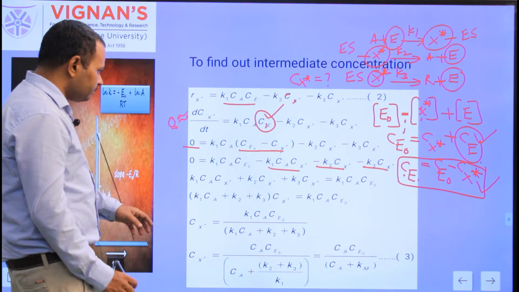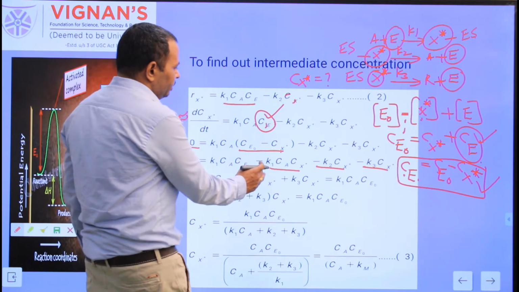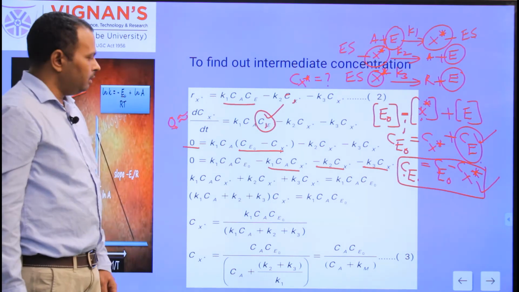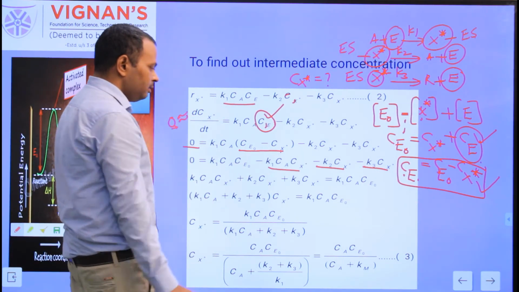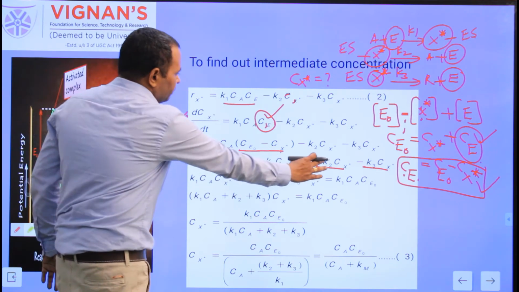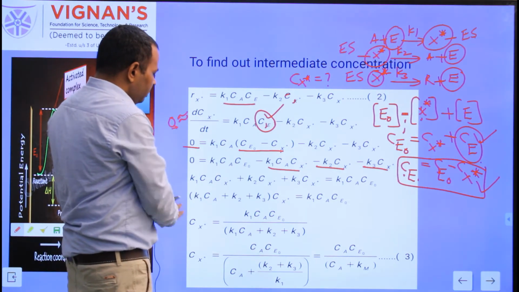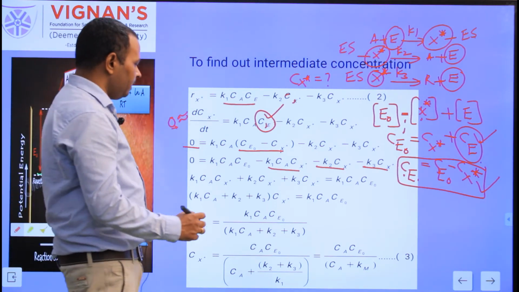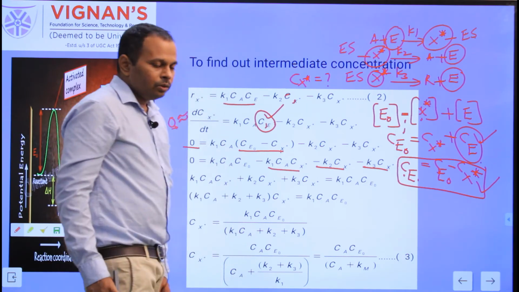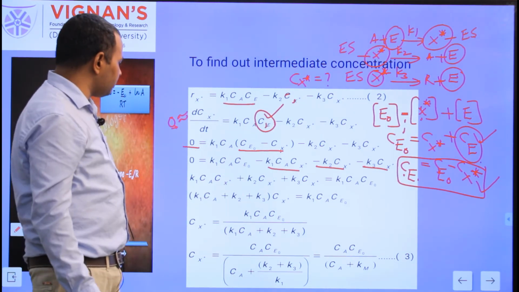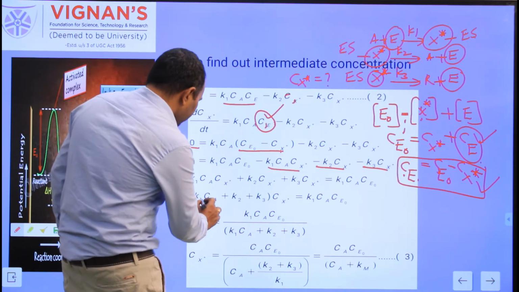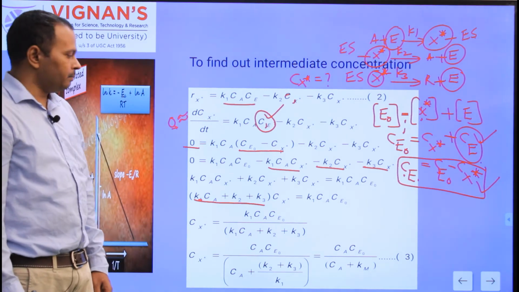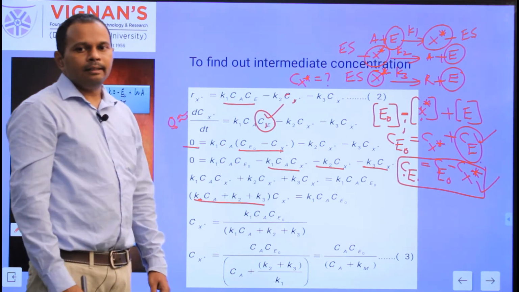Okay. So here, bring the right hand side negative terms to the left hand side. Except the first term, all remaining terms consist of Cx star, so bring the remaining three terms to the left hand side and take Cx star common. When you bring these three terms to the left hand side, they become positive. That is, K1 Ca Cx star plus K2 Cx star plus K3 Cx star is equal to K1 Ca Ce0. On the left hand side you can take Cx star common, leaving K1 Ca from the first term, K2 from the second term, and K3 from the third term. On the right hand side, write as it is: K1 Ca Ce0.